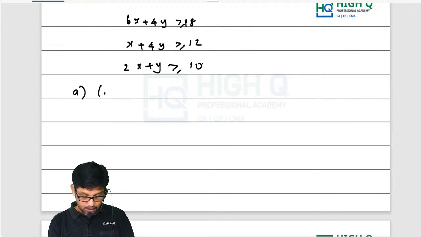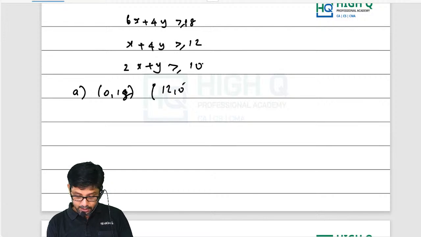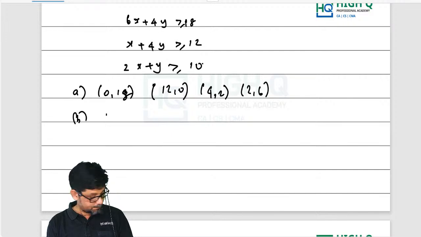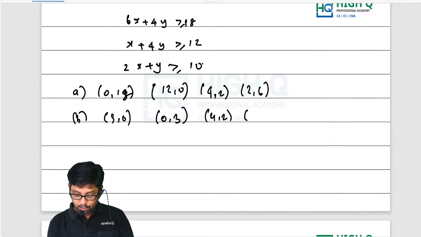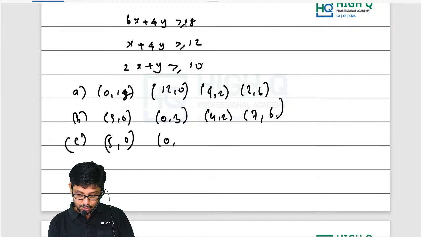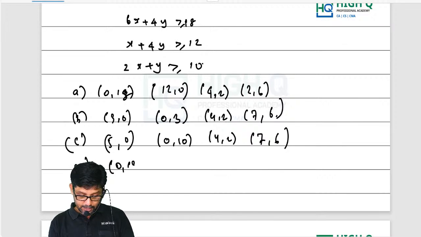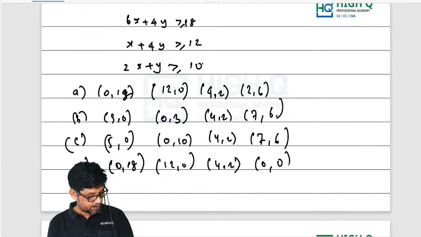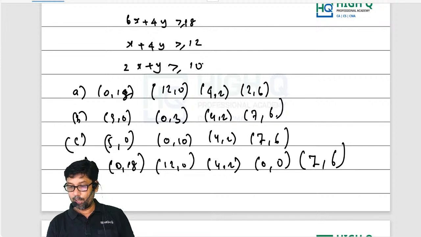Option A: (0, 18), (12, 0), (4, 2), (2, 6). Option B: (3, 0), (0, 3), (4, 2), (7, 6). Option C: (5, 0), (0, 10), (4, 2), (7, 6). Option D: (0, 18), (12, 0), (4, 2), (0, 0), (7, 6). These are the options. Listen here.